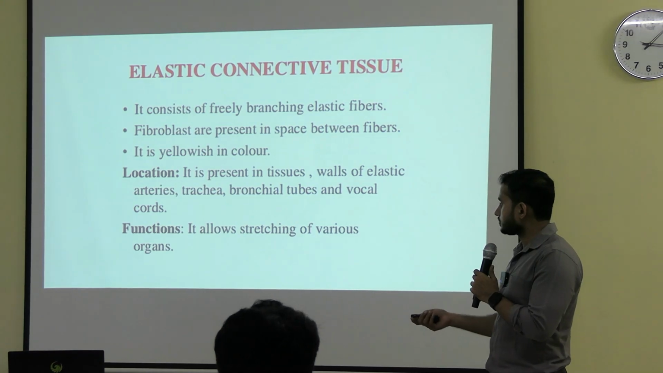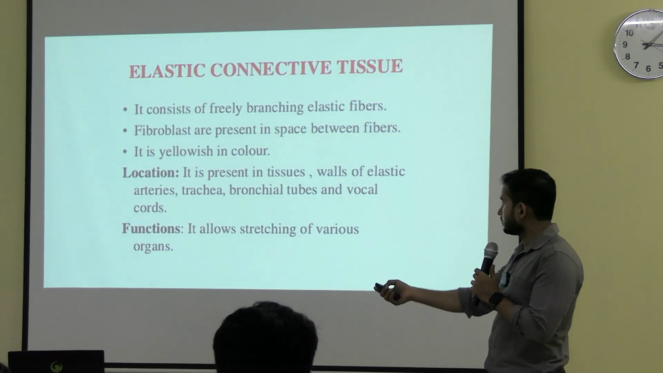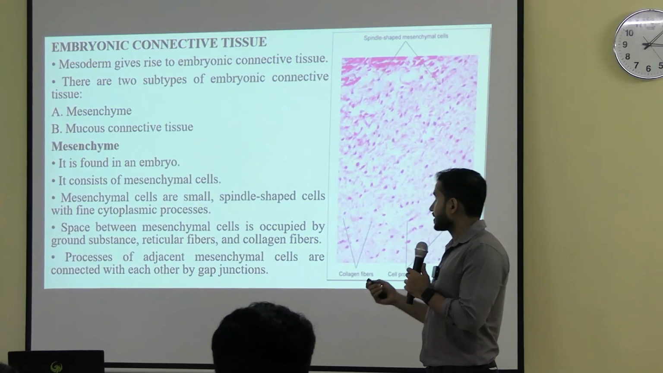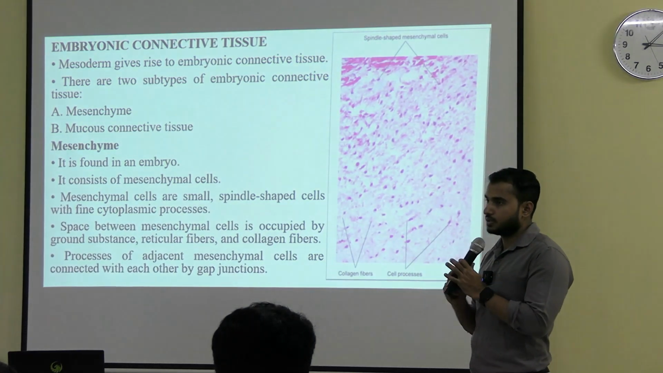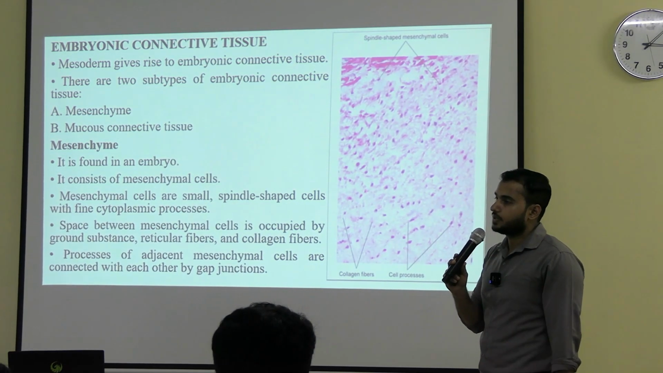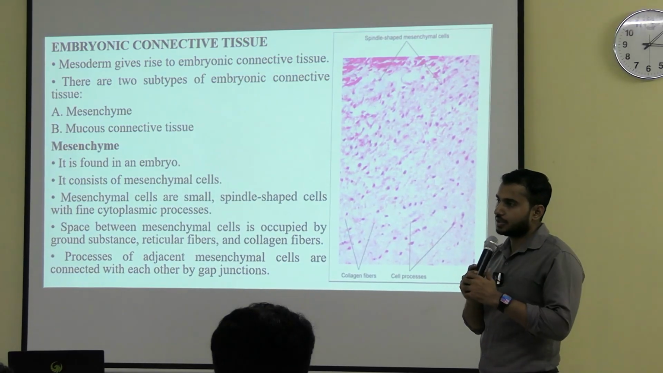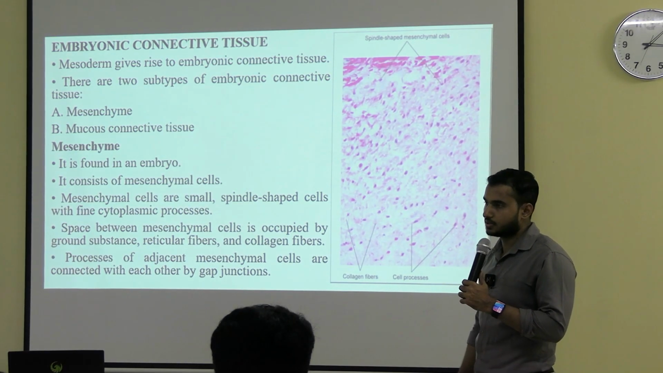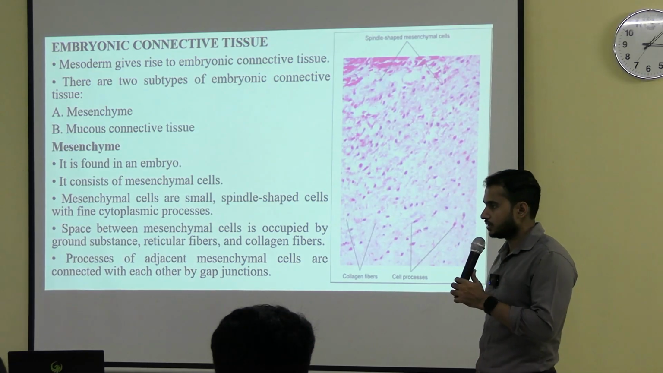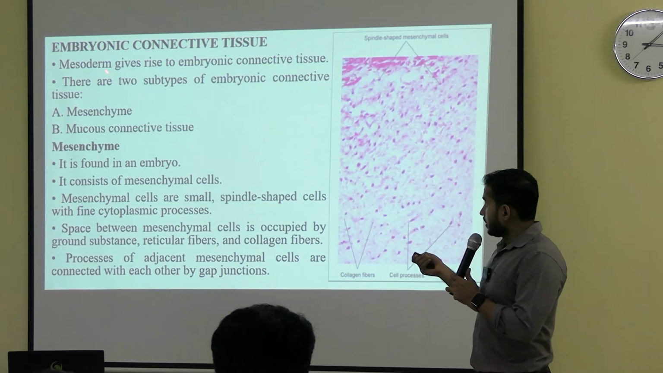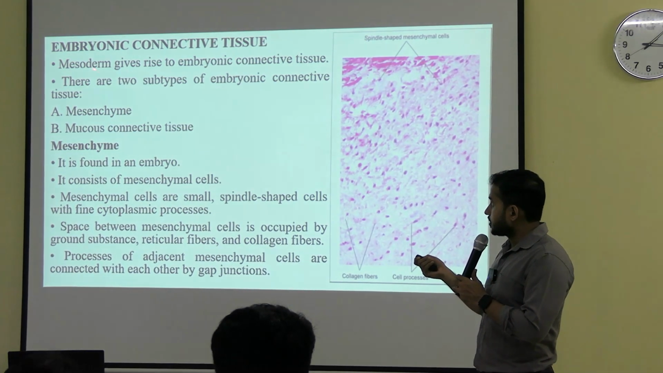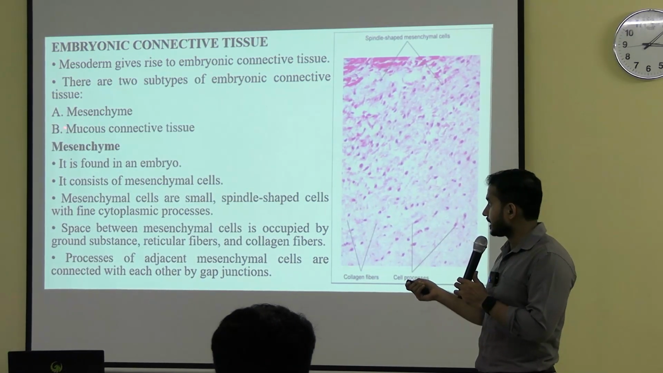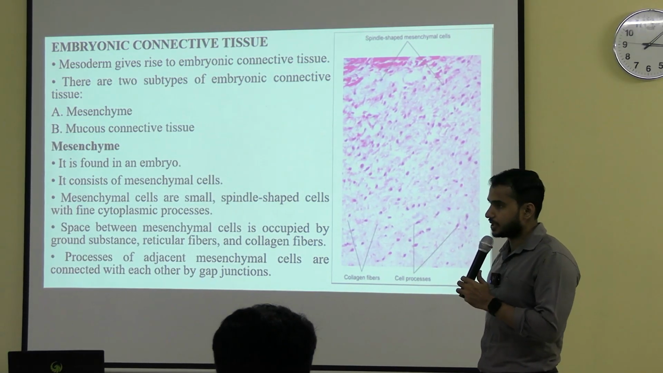Lastly, the embryonic connective tissue is there. I have one slide of the embryonic connective tissue, which I will show you today. The slide is umbilical cord. First of all, the embryonic connective tissue is derived from mesoderm. Two types are there: one is mesenchyme and another one is mucus connective tissue.